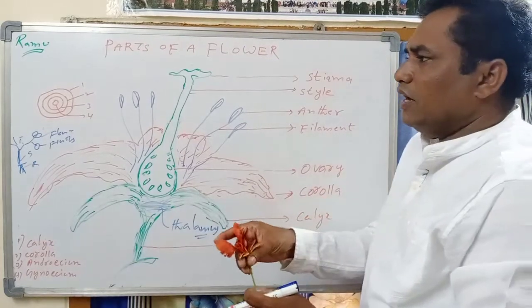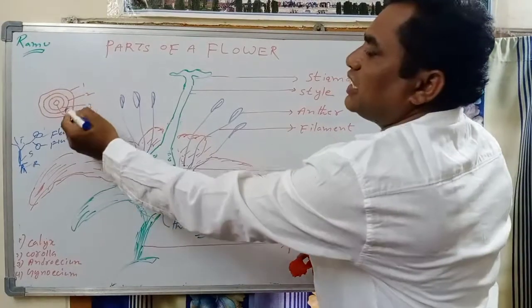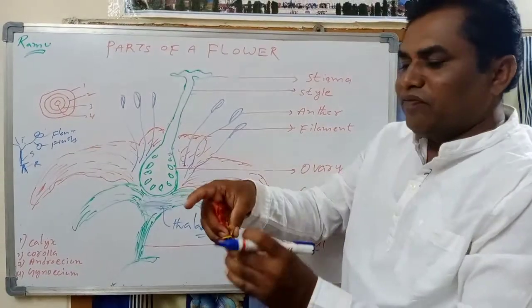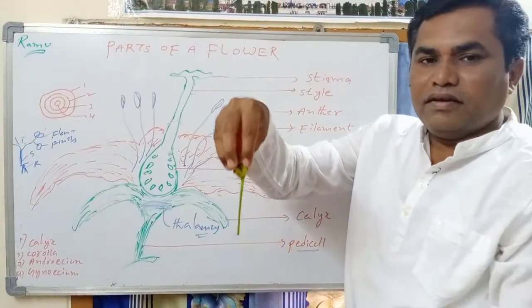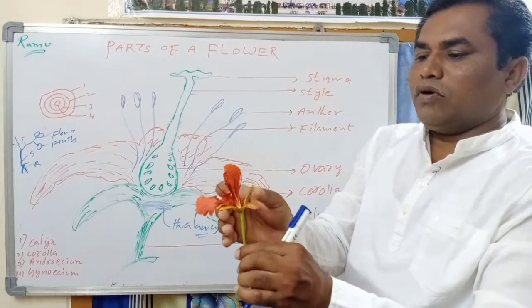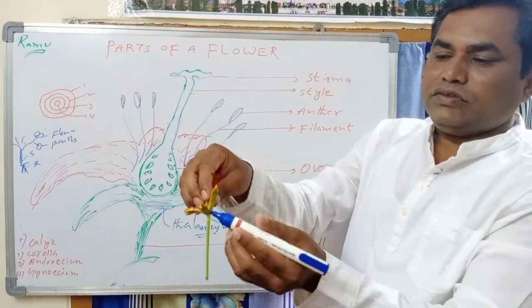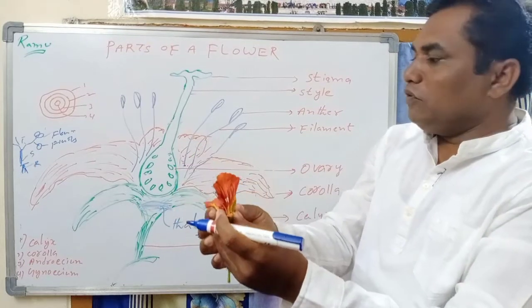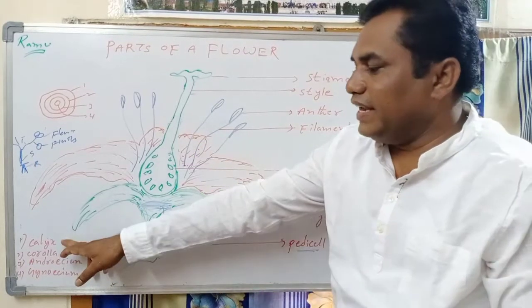Now let us take the first whorl or first circle. This is the first whorl of the flower.